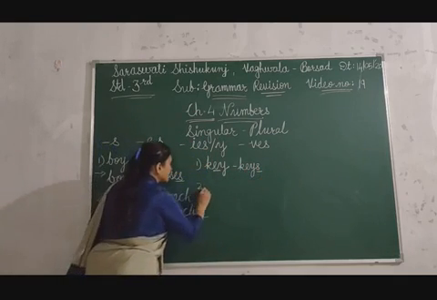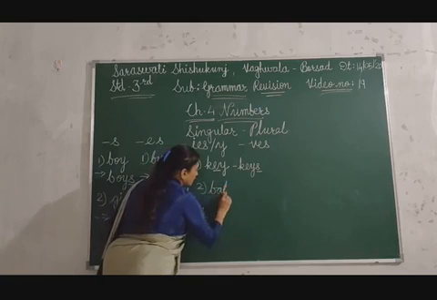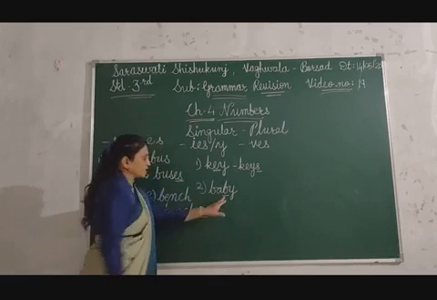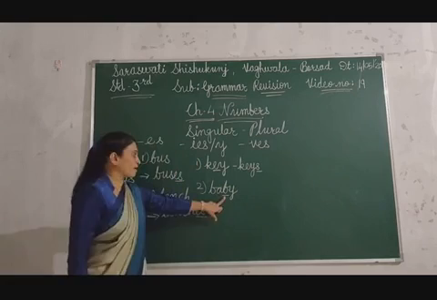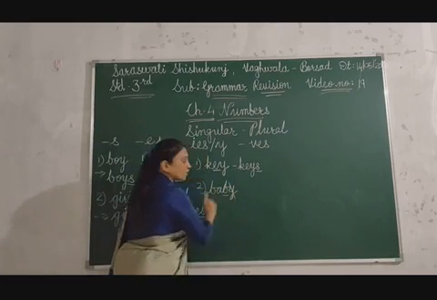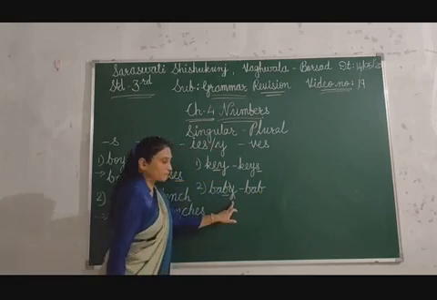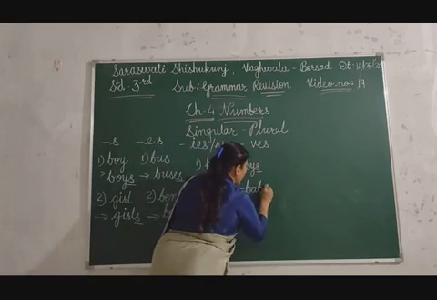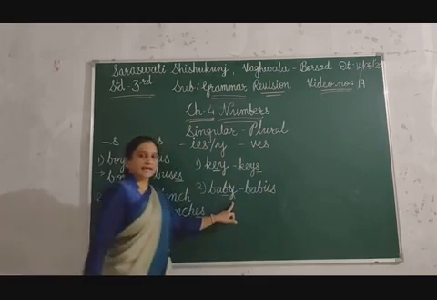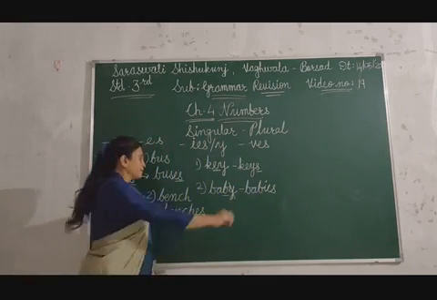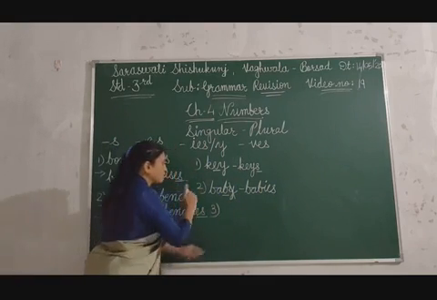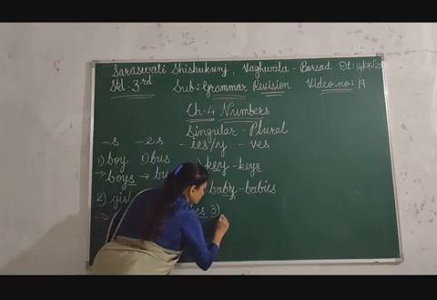But if there is a consonant before y, you can drop the y. First of all, you have to drop the y and you have to add ies. Got my point? Another example I am giving you.